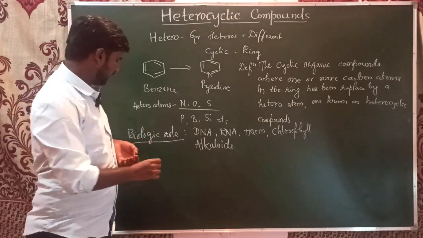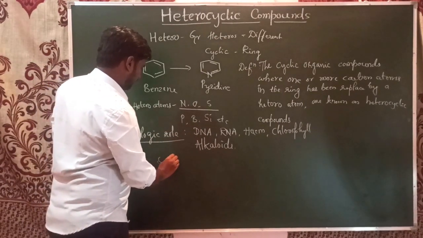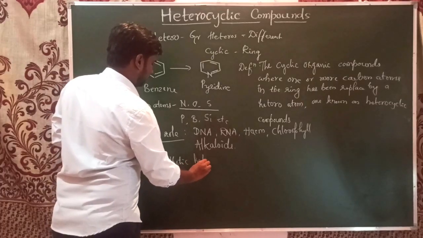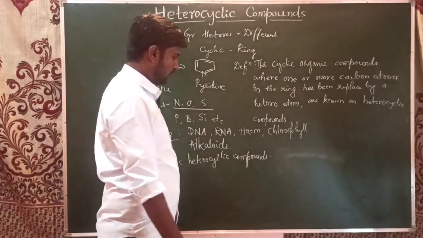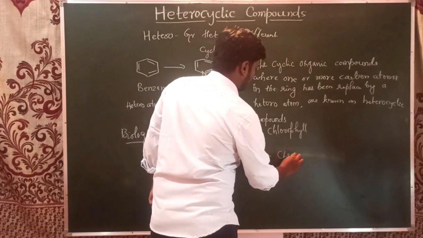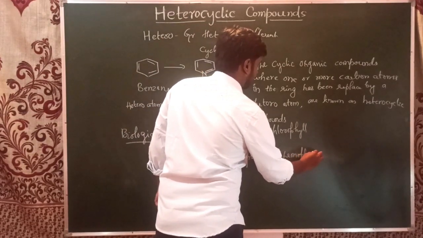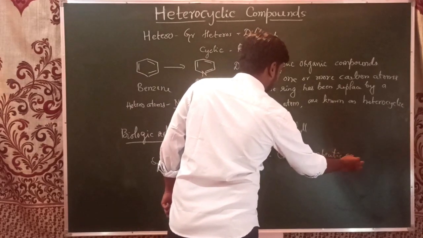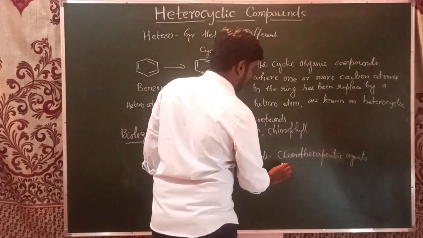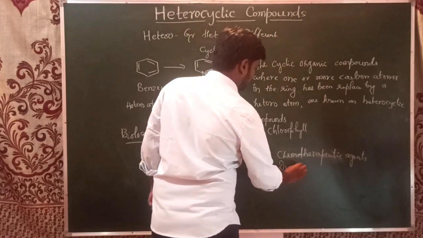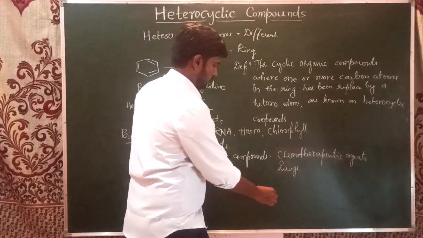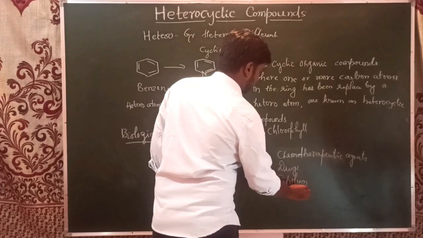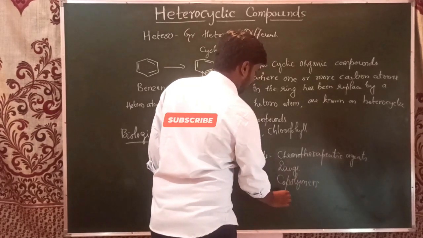Synthetic heterocyclic compounds are also used as chemotherapeutic agents, commonly known as drugs, and copolymers, and also dyes.